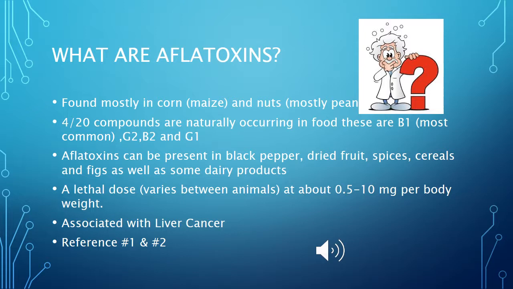Aflatoxins can be present in black pepper, dried fruit, spices, cereals, and figs as well as some dairy products. A lethal dose varies between animals, at about 0.5 to 10 milligrams per kilogram of body weight. It is associated directly with liver cancer.